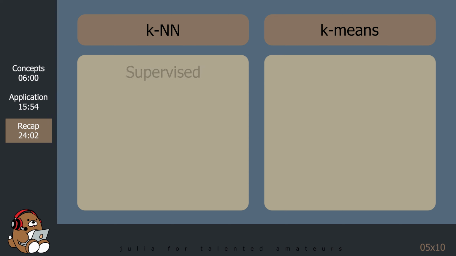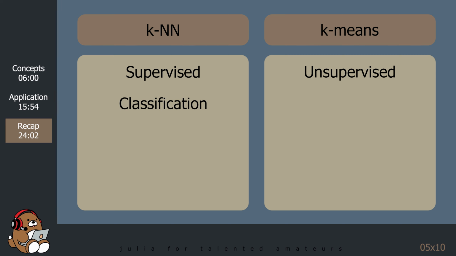KNN is an example of supervised learning, while k-means is an example of unsupervised learning. KNN is used for classification, while k-means is used for clustering. KNN uses label data, while k-means uses unlabeled data.